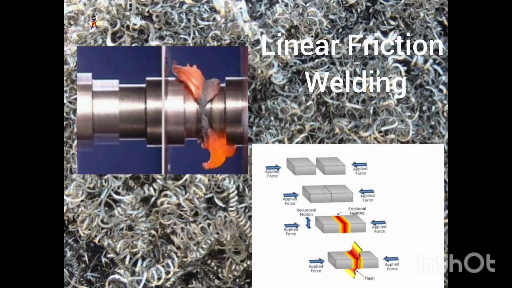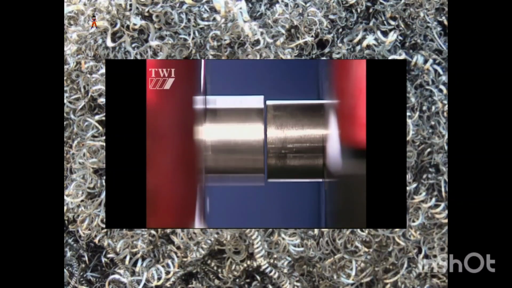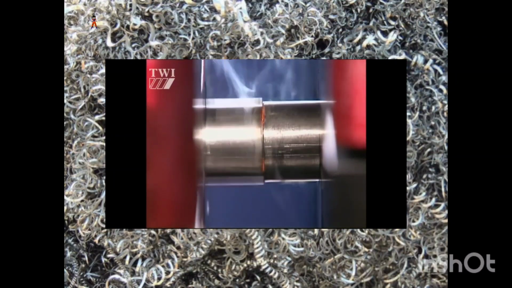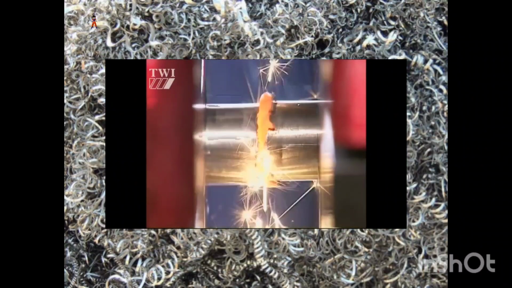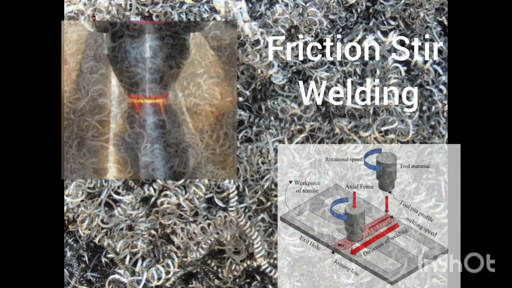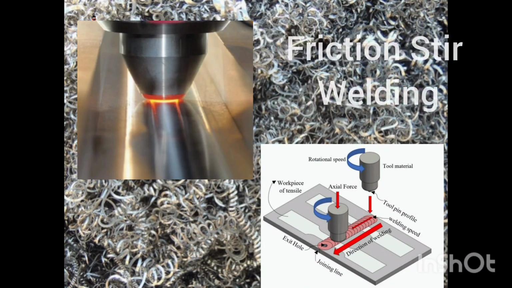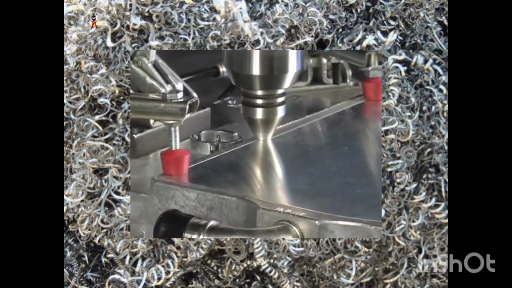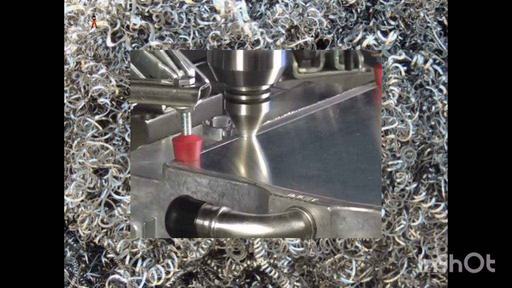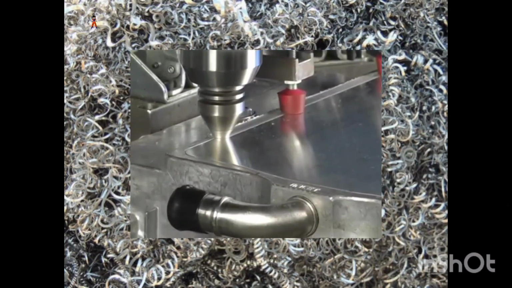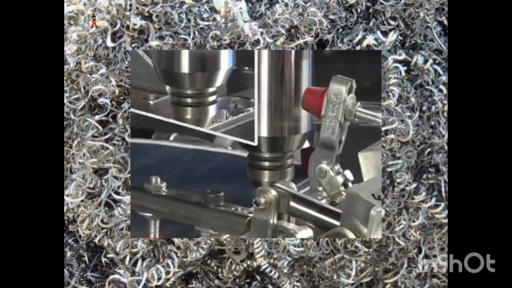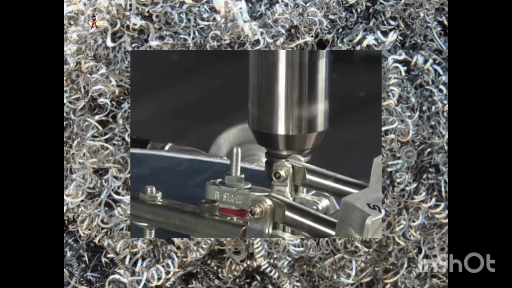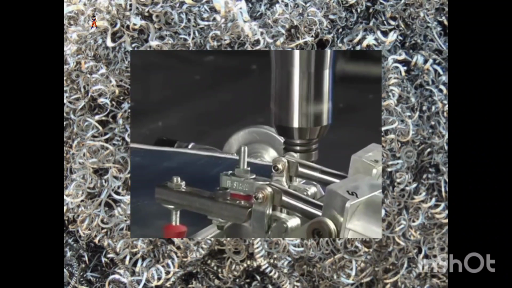The second type of friction welding is linear friction welding, where one component is stationary while another component is rubbed against the surface of the stationary component in a linear motion at high speeds until the two parts are welded together. The last type is friction stir welding, where an external pin tool that spins is pressed into the material so that it can first soften the metal piece at the welding interface, and then once at an optimal softness, it moves along the path of the weld interface, joining the two pieces together while retaining the material's original properties.